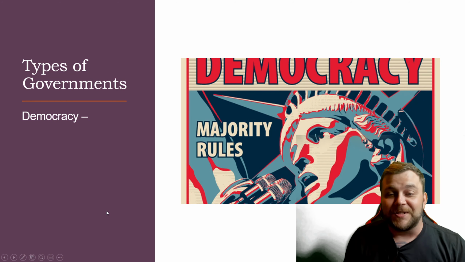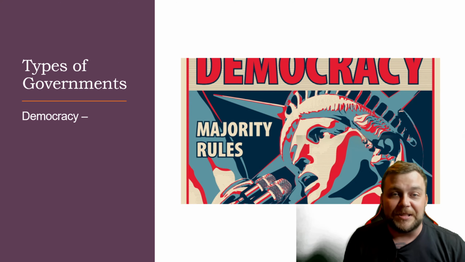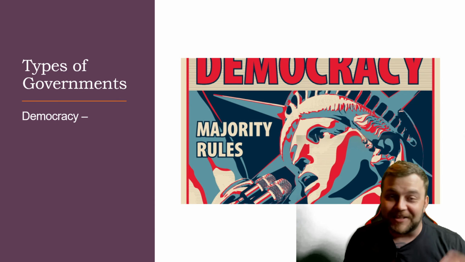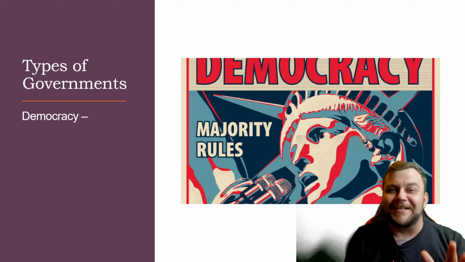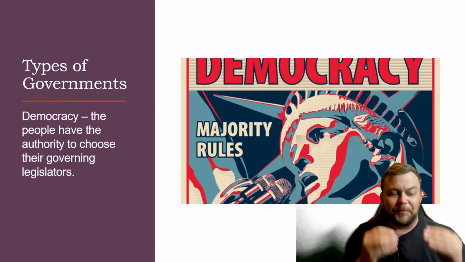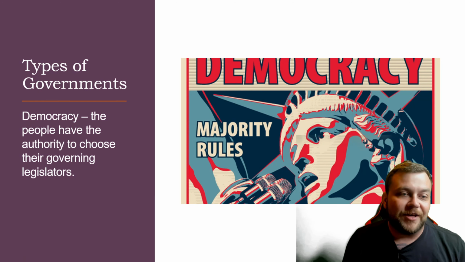And democracy, right? So the United States is a fairly good example, kind of, of democracy. Like I said, that's up for debate. But let's just get to the definition. The people have the authority to choose their governing legislators. So the people are picking the people to run the government. Now, technically, that would be a republic with representatives, right?